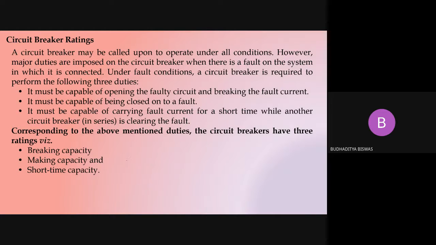So based on these three duties, the circuit breaker has three ratings. One is called the breaking current, making current, and short time capacity.